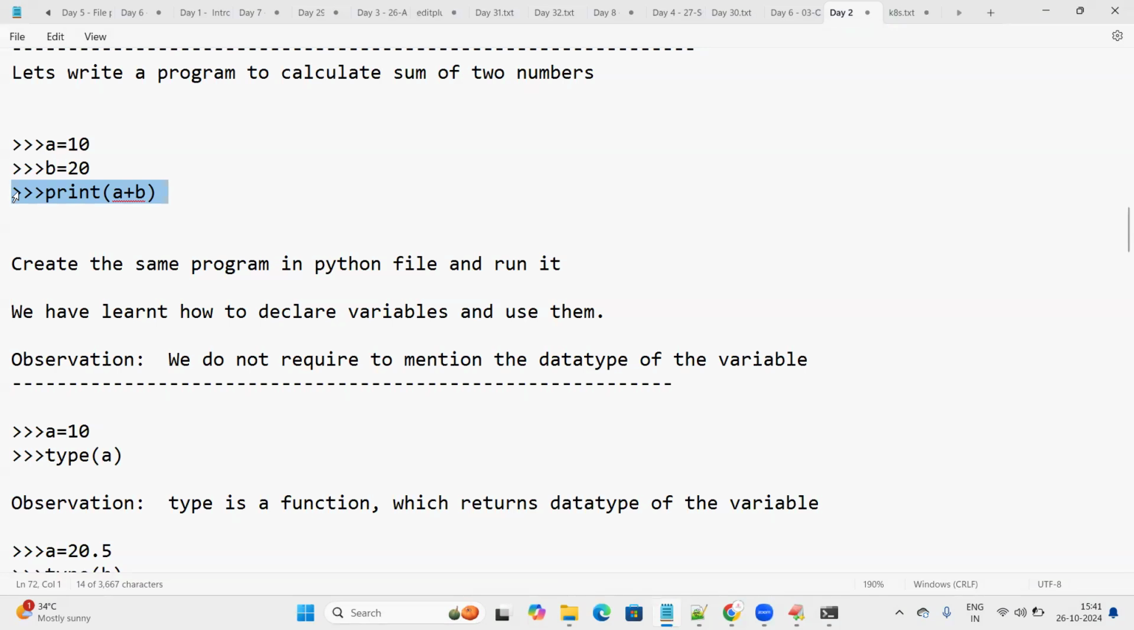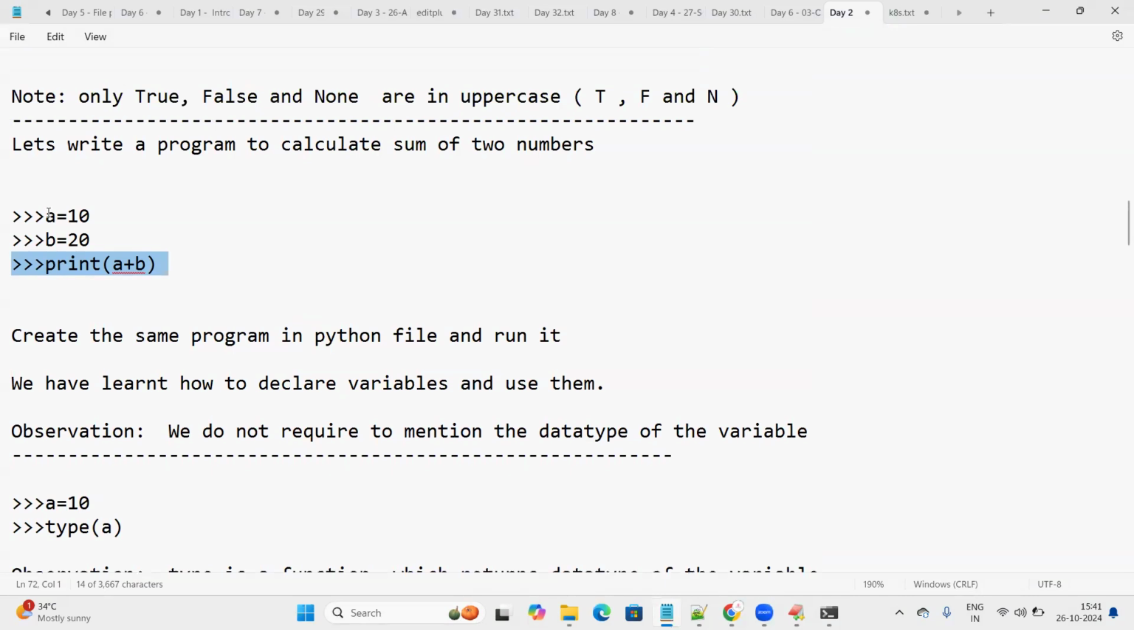Okay, let's go ahead and start with another thing. Let's discuss the remaining things you see here. We understood, right? We have given two things, A is equal to 10 and B is equal to 20, and we are going to print A plus B. Anyway, the final output that we will get is 30 only.